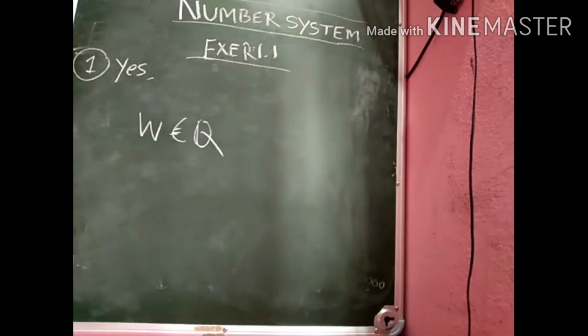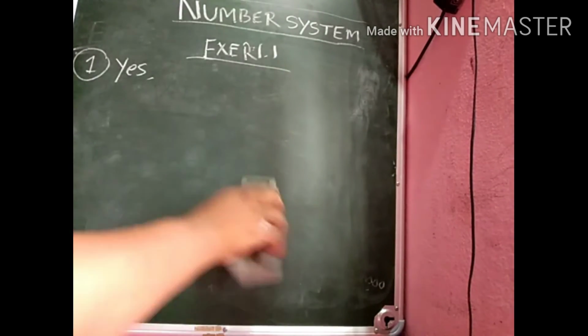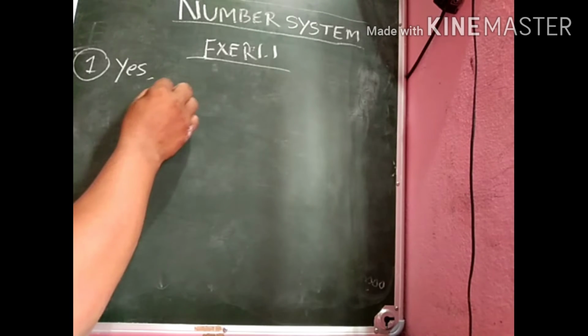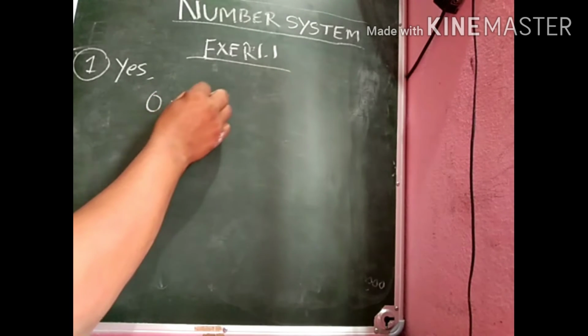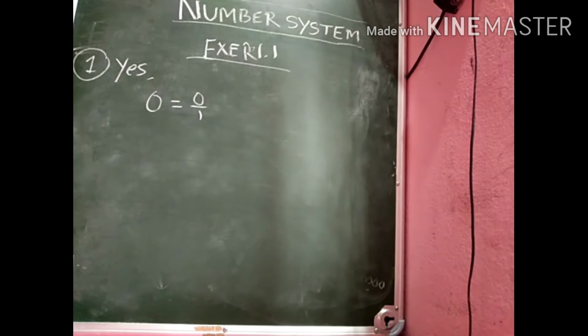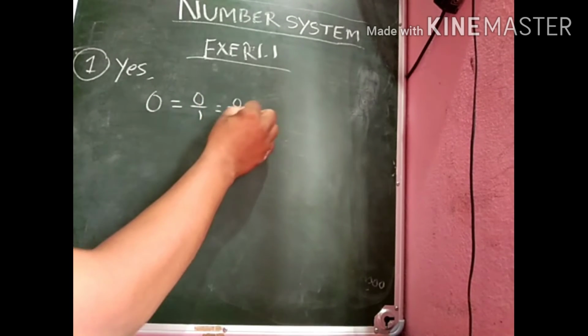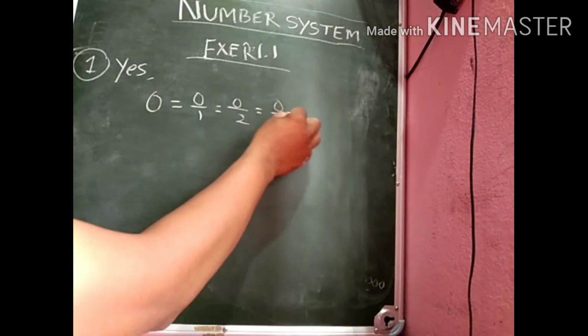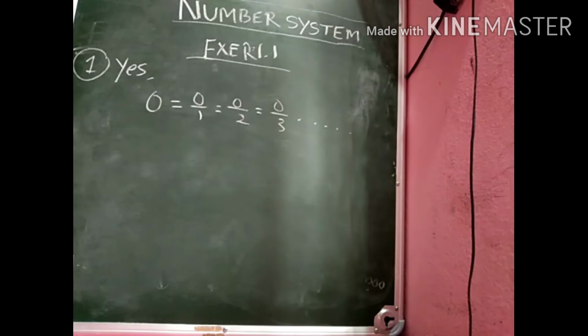Then the question arises, can we write 0 in the form p by q? Yes, 0 can be written as 0 by 1 or 0 by 2 or 0 by 3 and so on. So no doubt 0 is also a rational number.